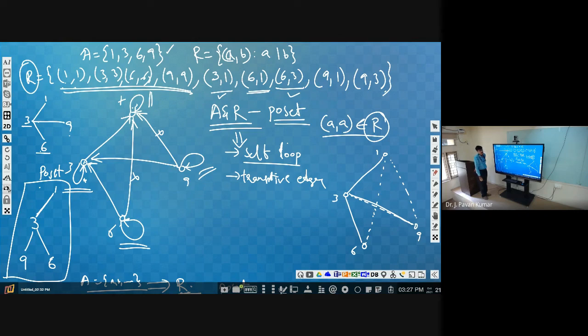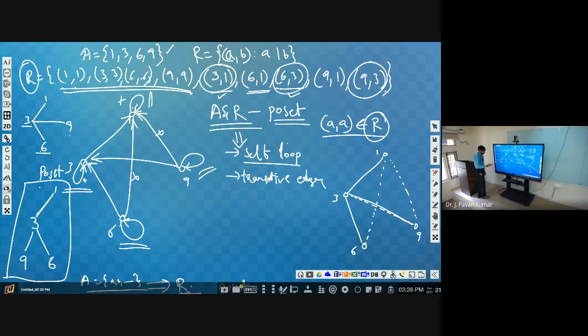Next, consider whatever edges we directly have, from bottom to top. You see, from bottom to top, 9, 3. This particular one should be part of the relation. Next, 6, 3 should be present in the relation. Next, 3, 1 should be present in the relation. So we have completed 3, 1, 9, 3, 6, 3.